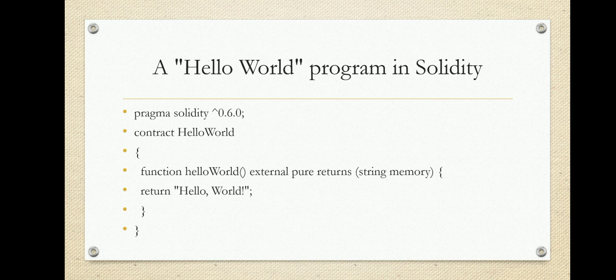So here we have a contract for hello world. There is nothing special in this, we have just defined the contract name and one function called hello world. There we are trying to display a string, that is hello world.